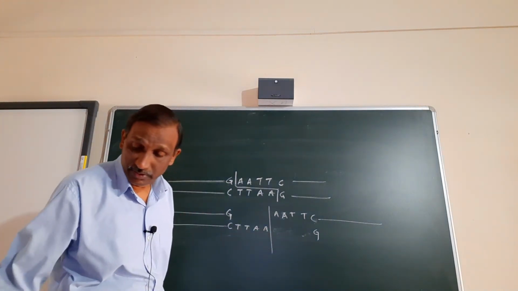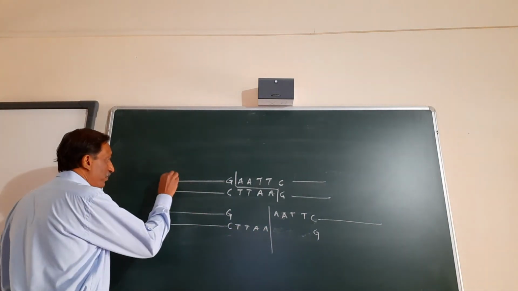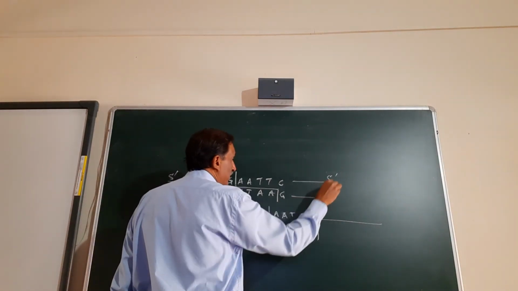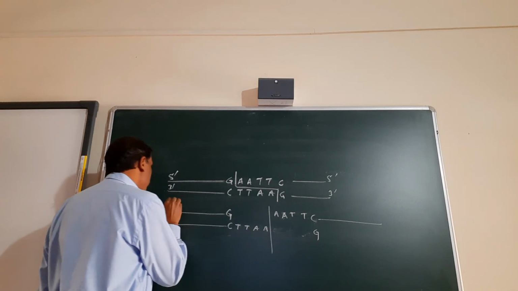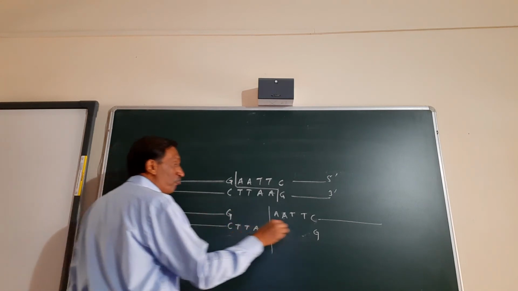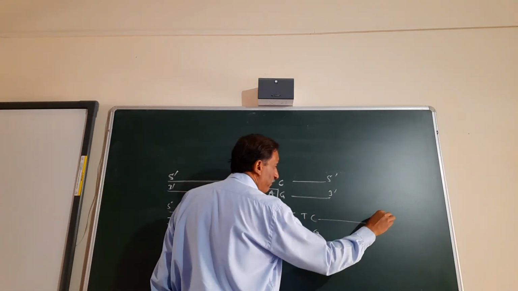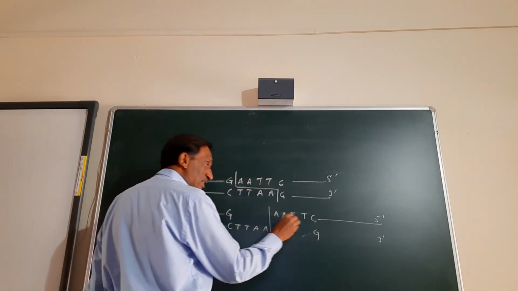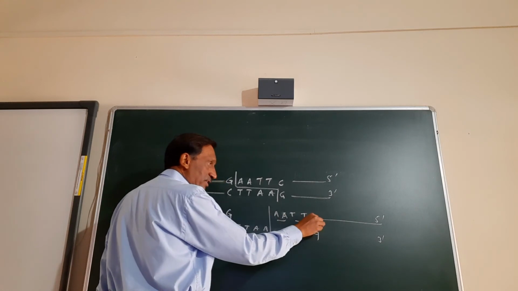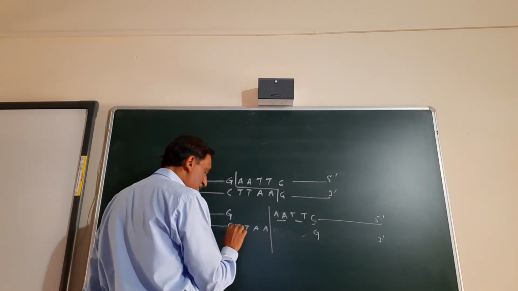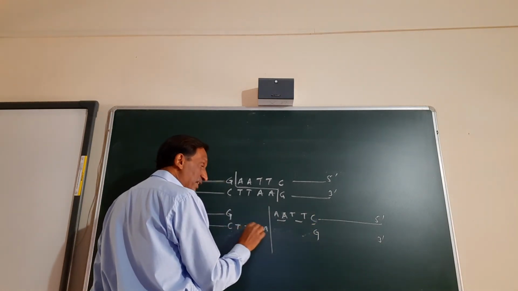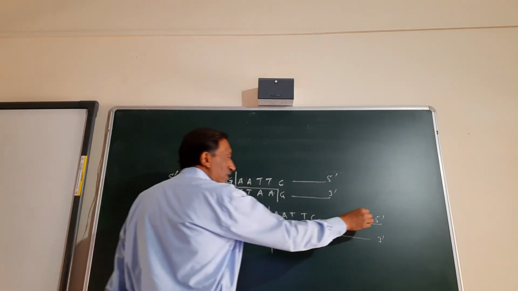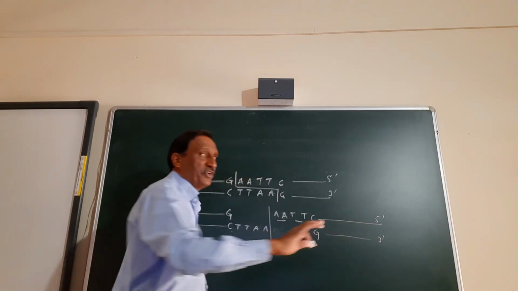So suppose this one is 5' and this one is 3'. This is 5' and 3'. Here this is 5' and this is 3'. What should this be? 5' and 3'. So near the 5' one it has G, so what should be near this? Double A, double T, C. In the 3' one it has C, double T, double A, so this one should have only G. If you bring this one as 3' and this one as 5', it will not join.